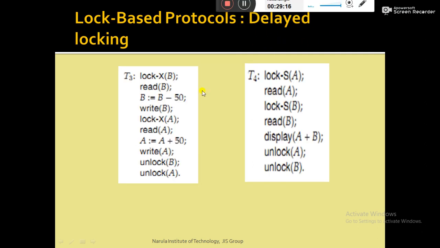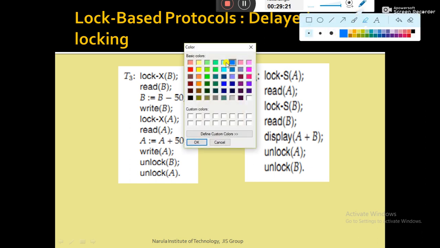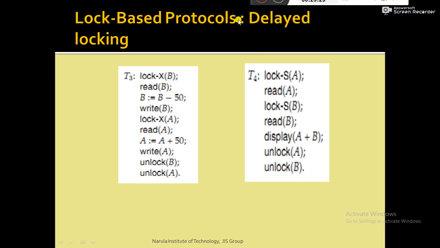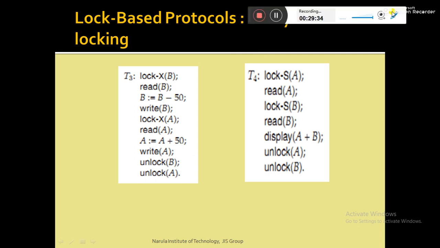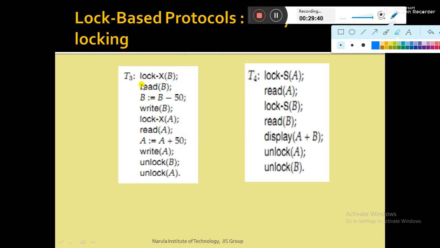So this is the schedule where two transactions are there, T3 and T4, and both are maintaining the log-based protocol, but with delayed unlocking. Let me mark it. T3 makes a lock request in exclusive mode on data item B. It performs the read B operation, then the update, the write has been done, so up to that point all the operations on B have been completed.